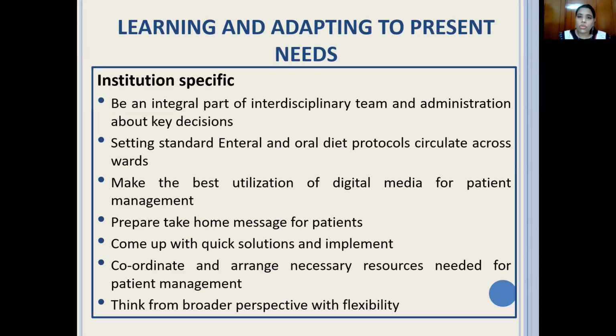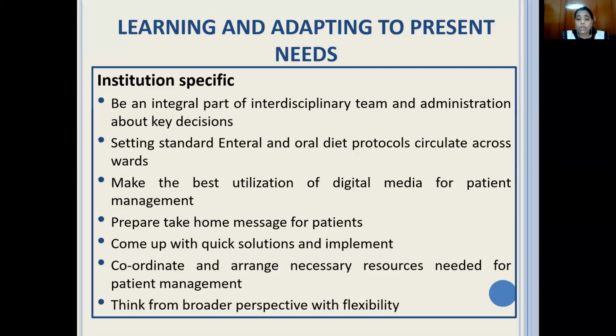So what is the right thing to do? You need to reach out to the patient as much as possible. You should prepare some standard enteral and oral protocols and circulate them across the wards. Nursing should be educated about what the basic things are that they can start if a patient comes at night. Then as you come to know about patients with RT, you can do individual planning, but some basic skeleton should be prepared and circulated in the wards so that some basics are started. Also, at any point of time, a patient should not be starved.